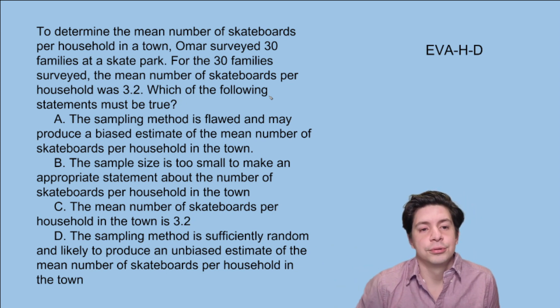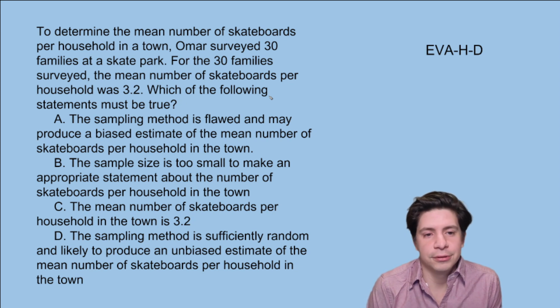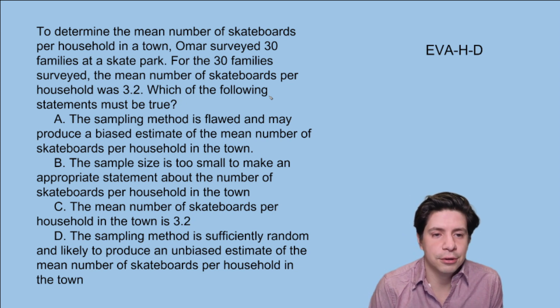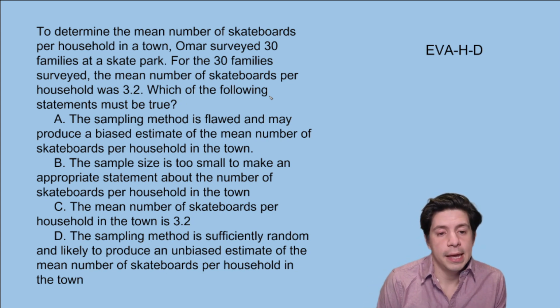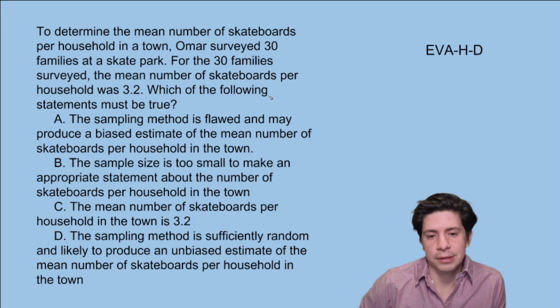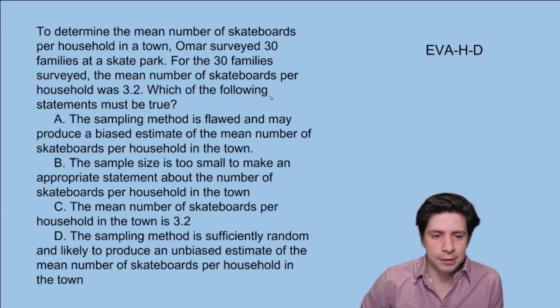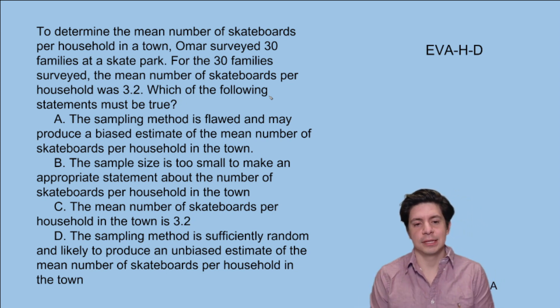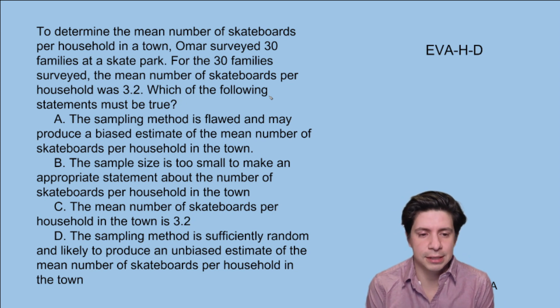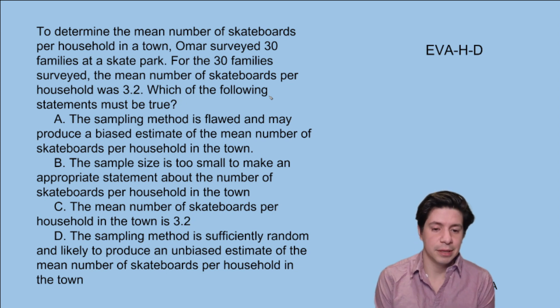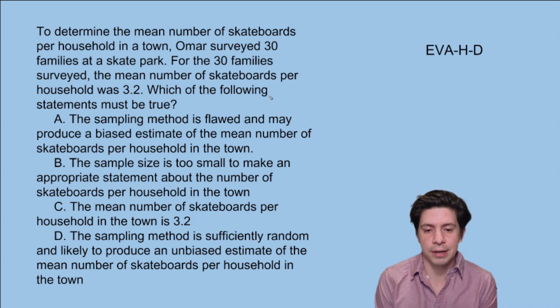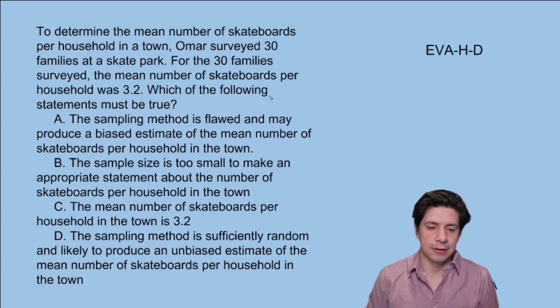So to determine the mean number of skateboards per household in a town, Omar surveyed 30 families at a skate park. For the 30 families surveyed, the mean number of skateboards per household was 3.2. Which of the following statements must be true? A, the sampling method is flawed and may produce a biased estimate of the mean number of skateboards per household in the town. B, the sample size is too small to make an appropriate statement about the number of skateboards per household in the town. C, the mean number of skateboards per household in the town is 3.2. And D, the sampling method is sufficiently random and likely to produce an unbiased estimate of the mean number of skateboards per household in the town.